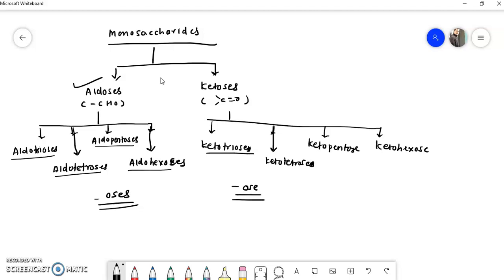So ketotriose, ketotetrose, ketopentose, and ketohexose.